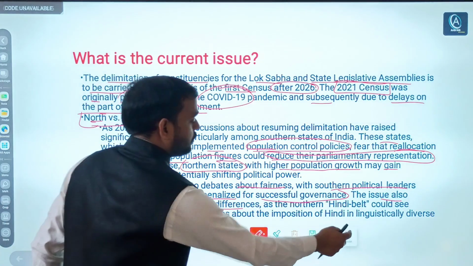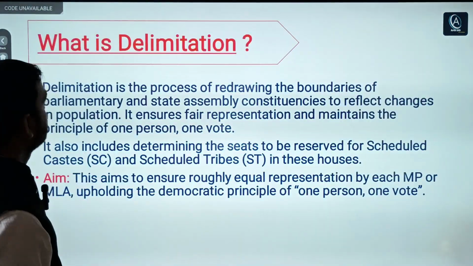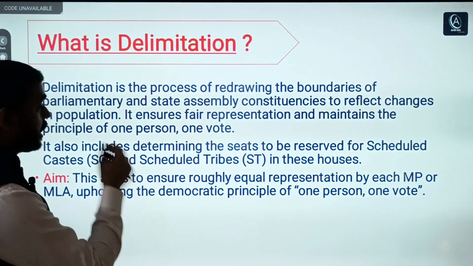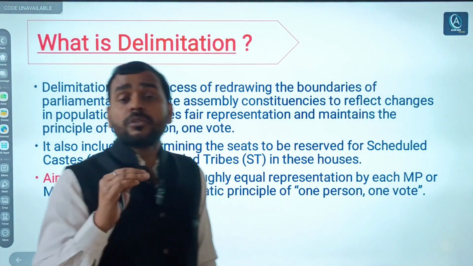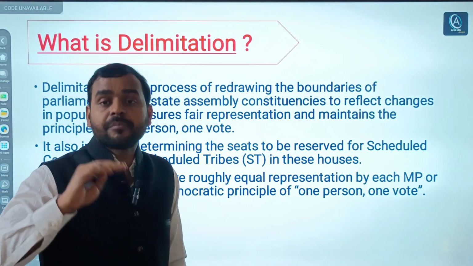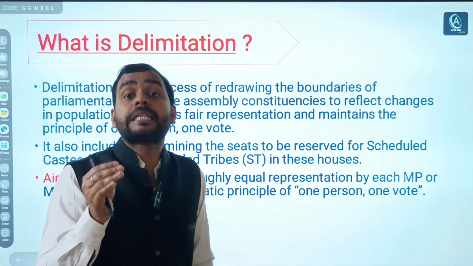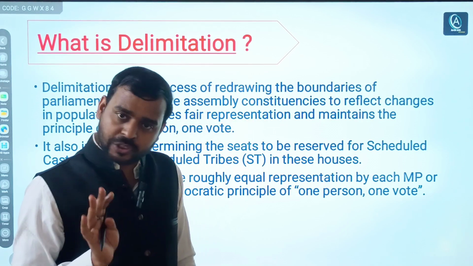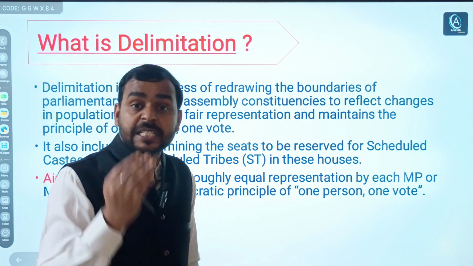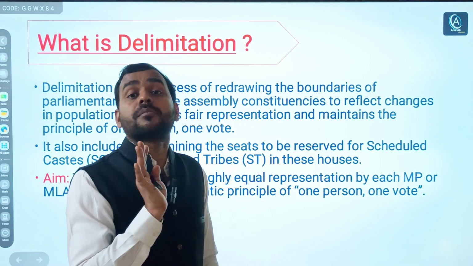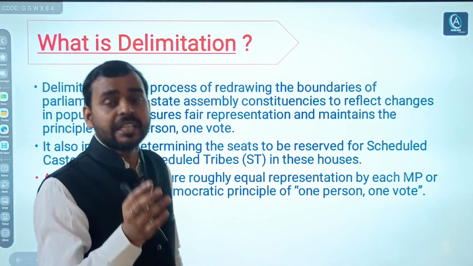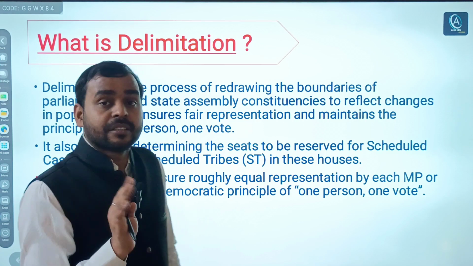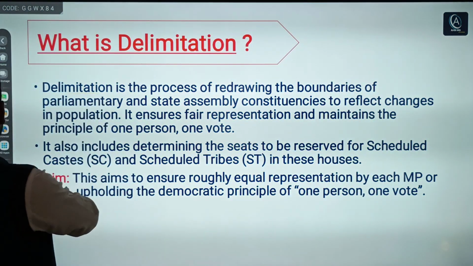Next, so what is delimitation, right? So delimitation, simply I would like to tell you what happens. As I told you, after the census, when the number of population increases, seats are readjusted in the Indian Parliament or state legislatures, both, right? Because representatives are represented on the number of population, right? Roughly, for example, 1 representative represents 10 lakh people, right?